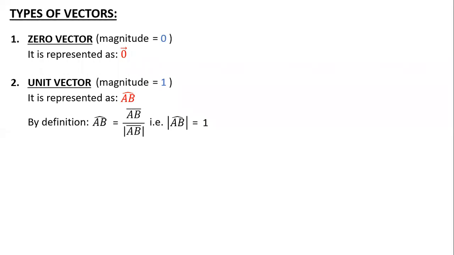So this is the basic definition of how to convert a vector to a unit vector. Just remember this formula, because at the end of the chapter we are going to use it in numericals. Now, what is the AB vector? What is magnitude? All that we will come across when we do the chapter. But remember this formula: a unit vector is the vector divided by its own magnitude.